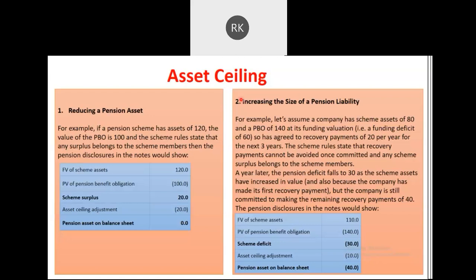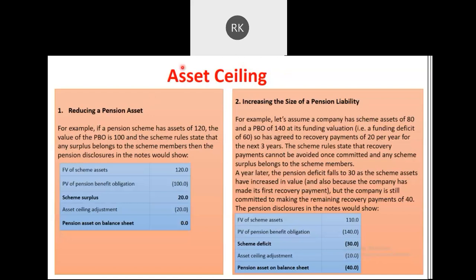So it totally depends upon the statutory regulations prevailing in the country where you are preparing your financials. If that law mandates that you are not supposed to show surplus because the surplus relates to employees, then you need to present only a net zero amount in your balance sheet, because you don't have any control. So that is what I have discussed over here.